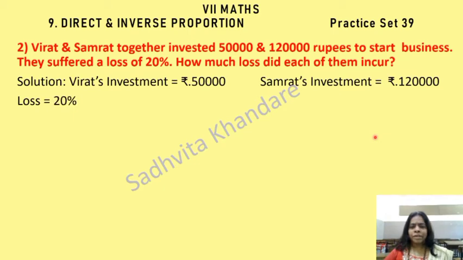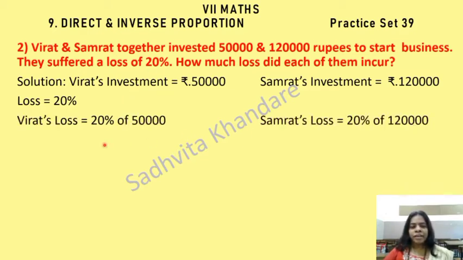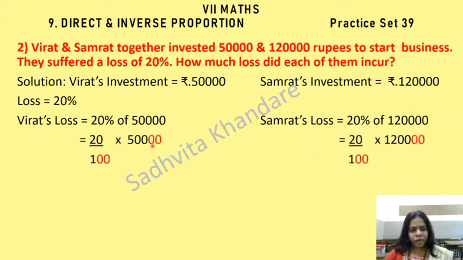Loss is 20%. So we'll find 20% of this and 20% of this also. That's how we will get the loss incurred by Virat and the loss incurred by Samrat. So Virat's loss is 20% of 50,000 and Samrat's loss will be 20% of 1,20,000. 20 upon 100 into 50,000 and 20 upon 100 into 1,20,000.